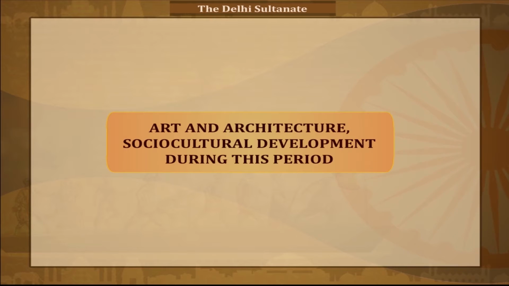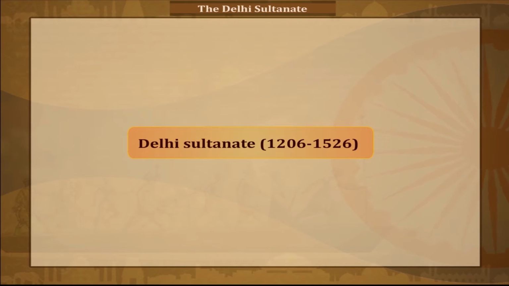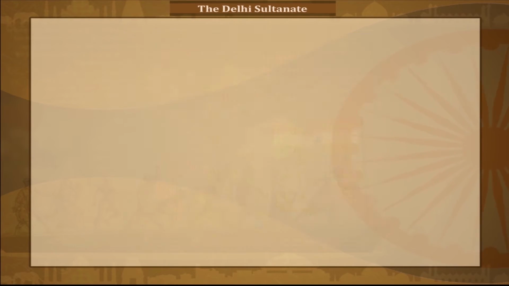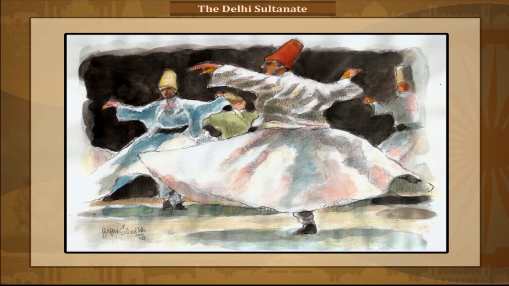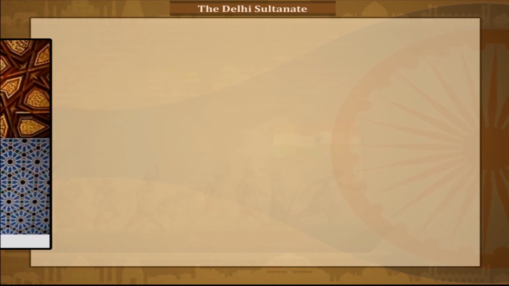Art and architecture. Sociocultural development during this period. The period of the Delhi Sultanate, 1206 to 1526, introduced some cultural and religious developments to India. The teachings of the Sufi and Bhakti saints, and art and architecture flourished in India during this period.